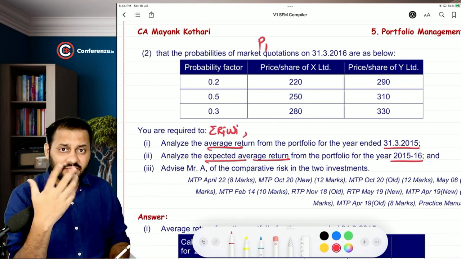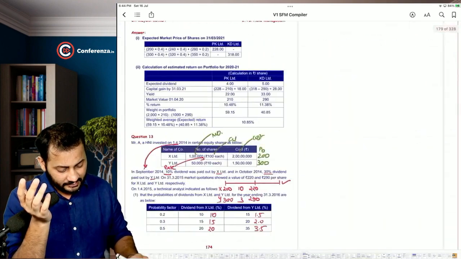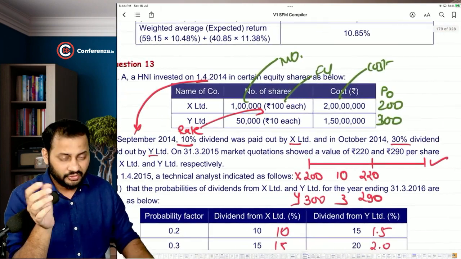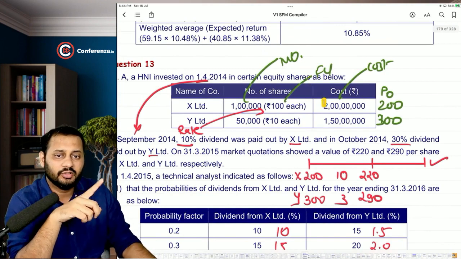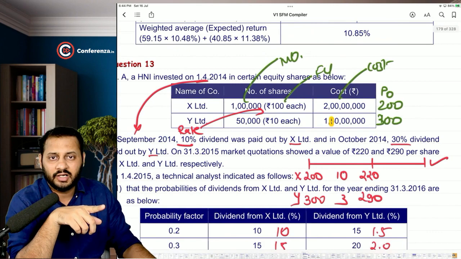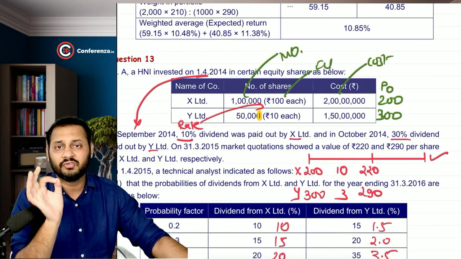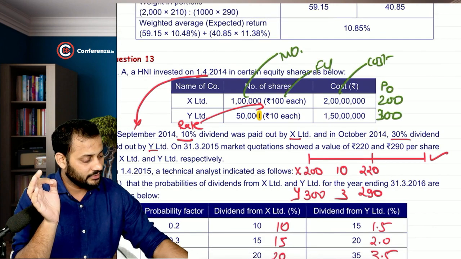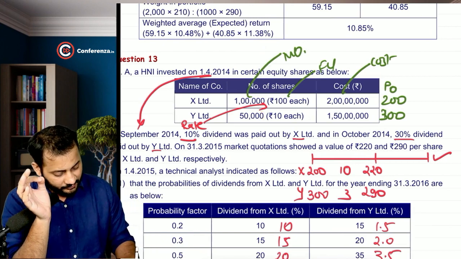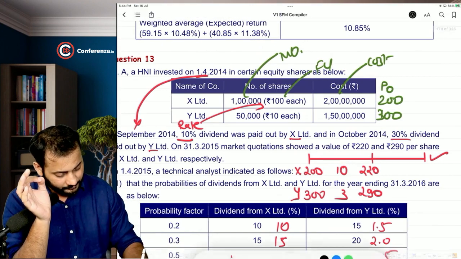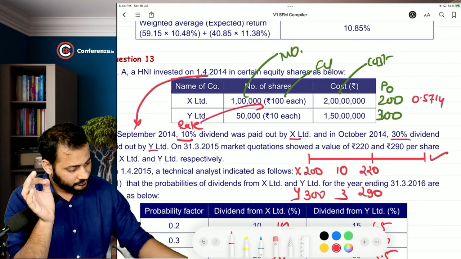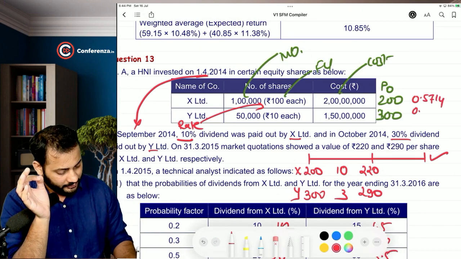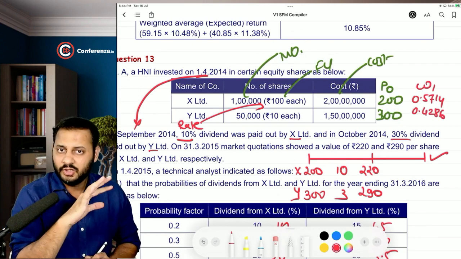First of all, let's go with the weights. You can clearly see that weights are always calculated based on the beginning price of the year. So beginning value of the portfolio of the year is 2 crore and 1.5 crore. So 3.5 crore is the total value. So 2 divided by 3.5. That means the weight comes to 0.5714 and 0.4286. These are the weights for the first year. You are done with the weights.